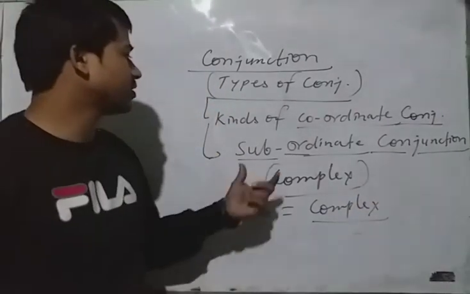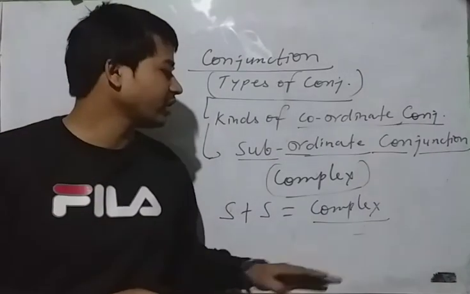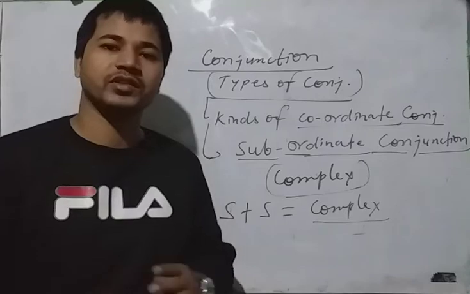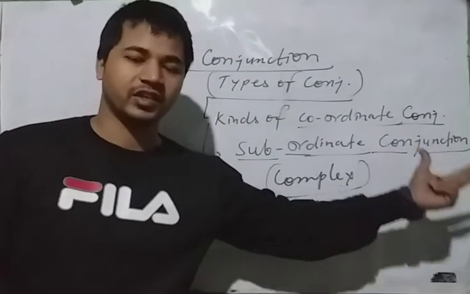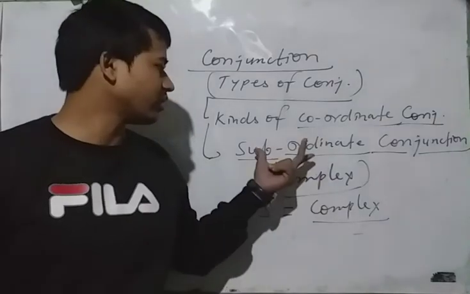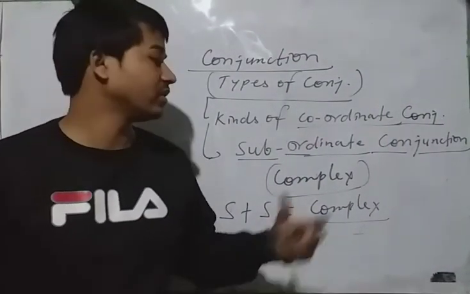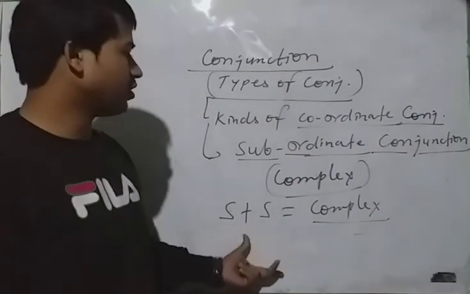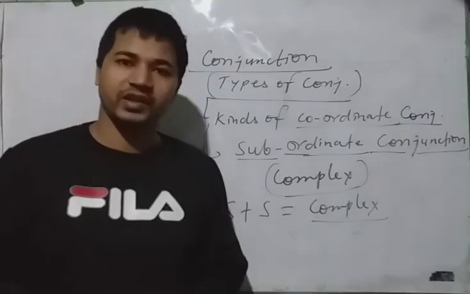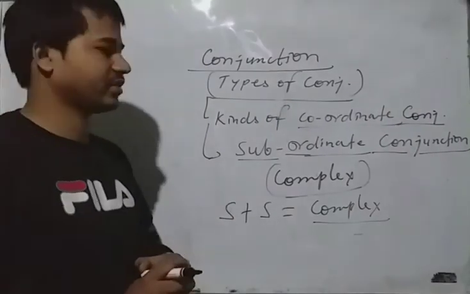This complex is always dependent. It is not independent, it is always dependent. One clause to another clause, it will be dependent. A subordinate clause is always dependent on the principal clause. In this way the sentence will be called a complex sentence or depending sentence.